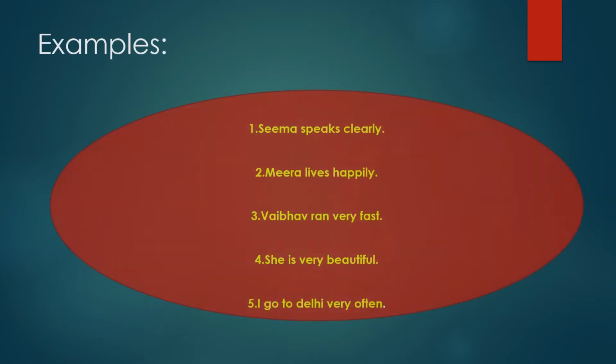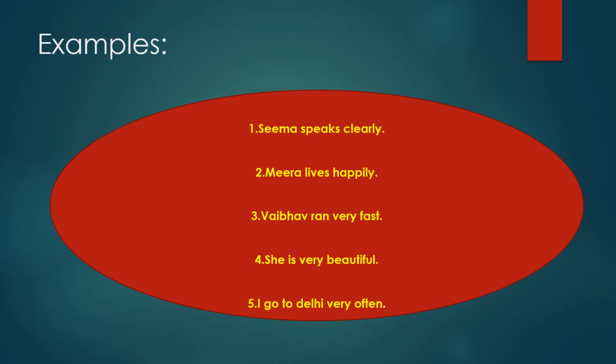So let's see some examples of adverb. Let's take the first example. Seema speaks clearly. In this sentence, Seema is subject and speaks is verb and clearly is an adverb. Here the word clearly shows how Seema speaks. So here clearly modifies the verb speaks.